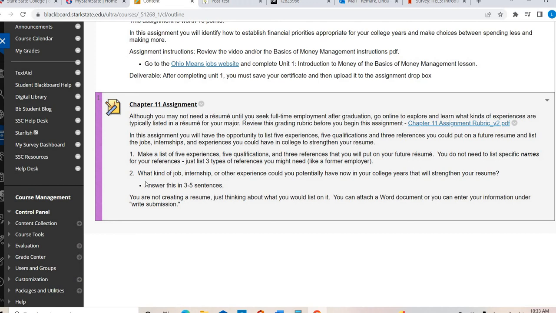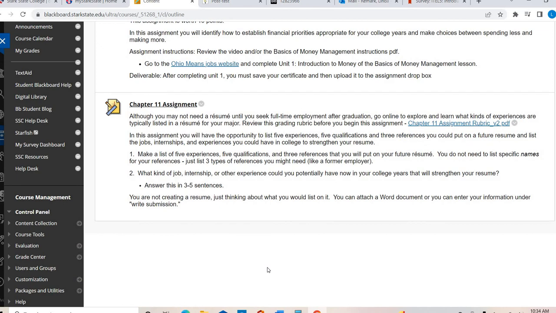That's number 1. Number 2 is what kind of job, internship, or other experience could you potentially have now that will strengthen your resume? Right now, within the next year or 2, while you're in college, should you or could you join a club or organization? Could you get an internship? Could you volunteer? Could you job shadow? Can you do something else at your current position? That's going to add to your resume.